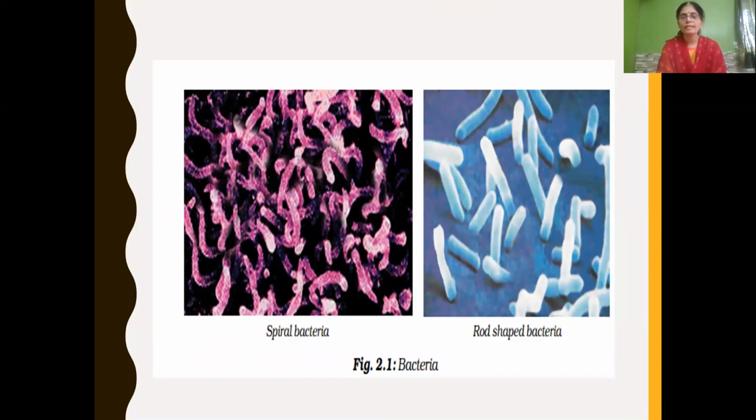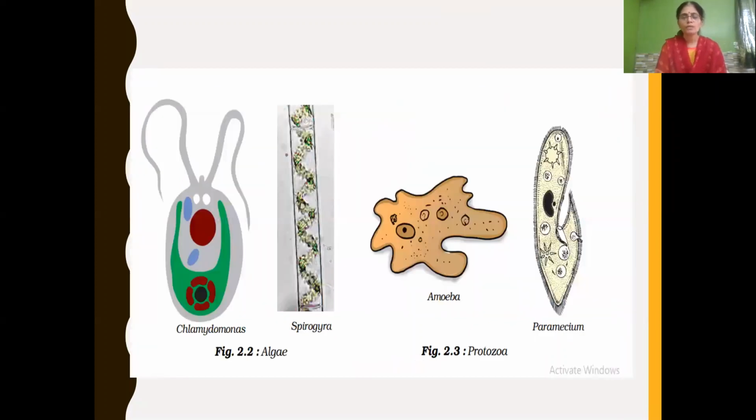Here, identify the given figure and write which group it belongs to. Now here this chlamydomonas figure will be given. You have to choose which group it belongs to: algae. The same way, the next one is Spirogyra. Spirogyra also belongs to algae. Or you may be asked that algae are autotrophs, isn't it? Because they contain green colored chloroplast. Got it?